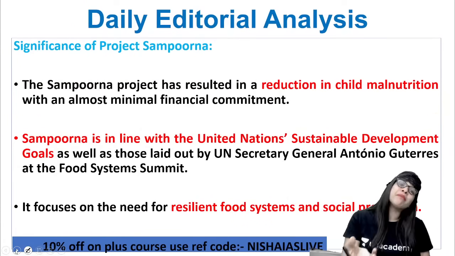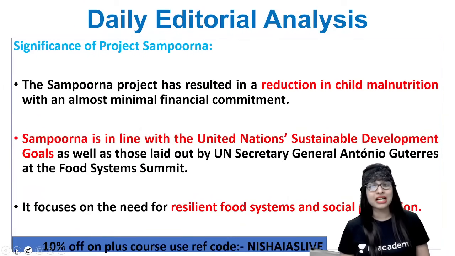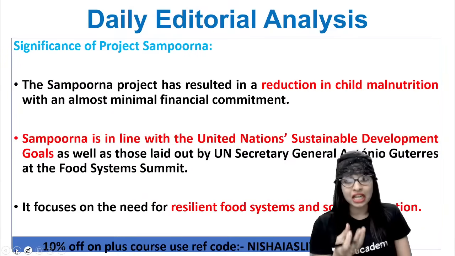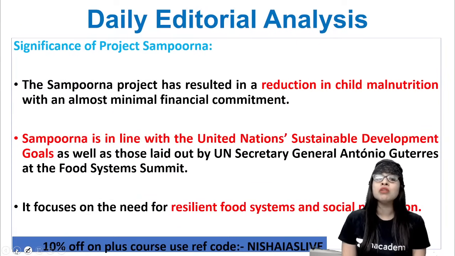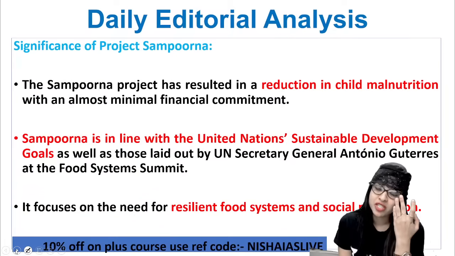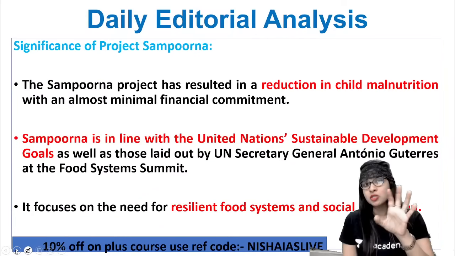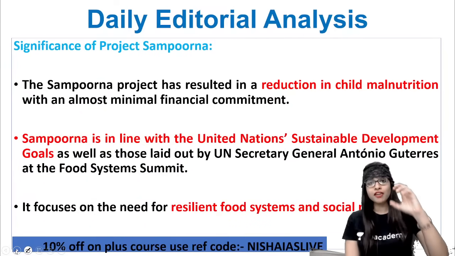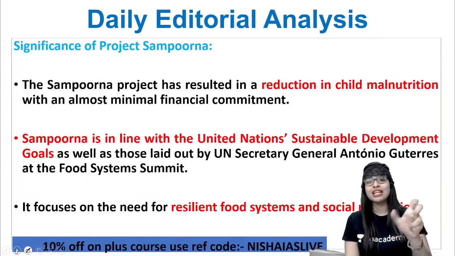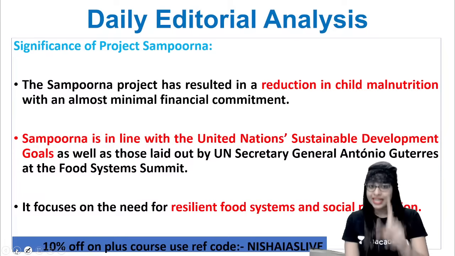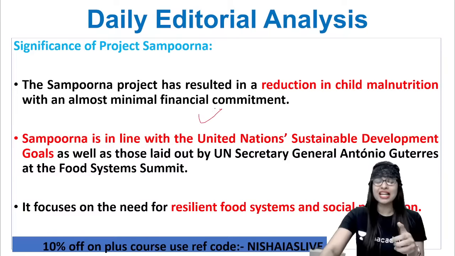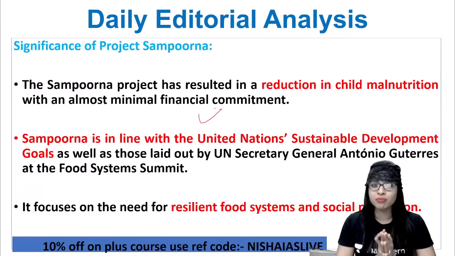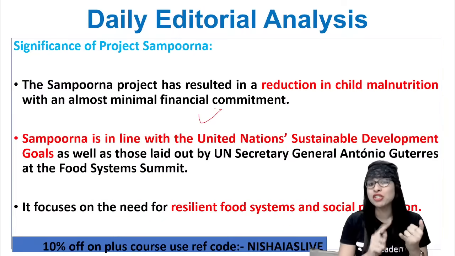So what do you think could be the importance or significance of this project, Sampurna, guys? See, this project has resulted in the reduction in child malnutrition, and that too with almost minimal financial commitment. If you see, crores and crores of rupees were not spent on this project. They were very focused in planning the budget that they decided for spending on this project. And yes, it has resulted in reduction of malnutrition of children at minimal financial commitment. Very big achievement they have done. That's a great kudos for this project, Sampurna. Don't you think so? Yes, it is to be appreciated.